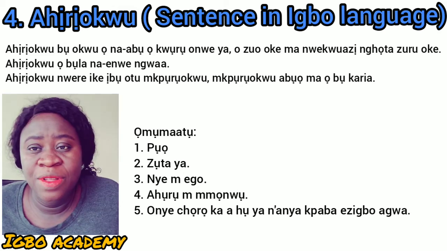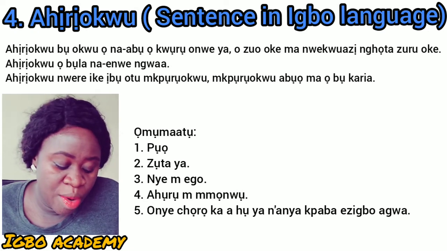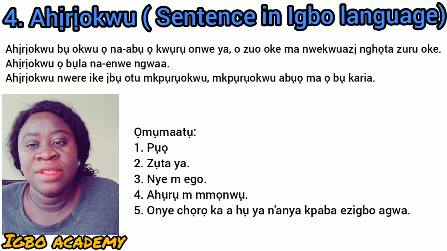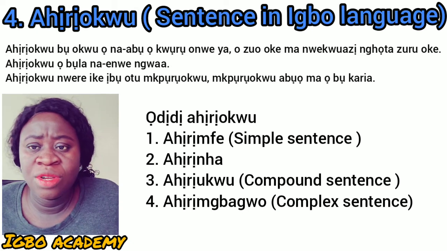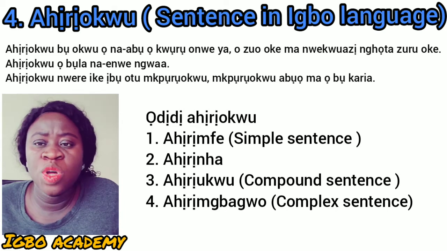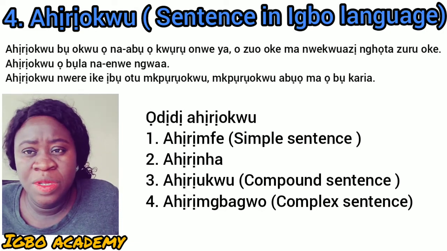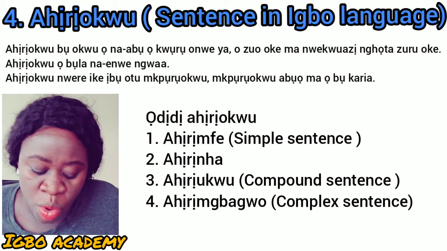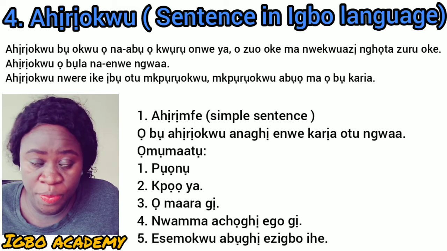So that's example of sentences. Pụọ, zụta ya, nye m ego, ahụrụ m mmọnwụ, onye chọrọ ka ahụ ya anya gbawa ezigbo agwa. These are examples of sentences. So now we are going to go to the types of sentences. I've already talked before about it that there are 4 types of sentences in Igbo language. The first one is ahịrịmfe, which in English is called the simple sentence. Ahịrịmfe bụ otu n'ime ọdịdị ahịrịokwu enwere n'ụtọ asụsụ Igbo.